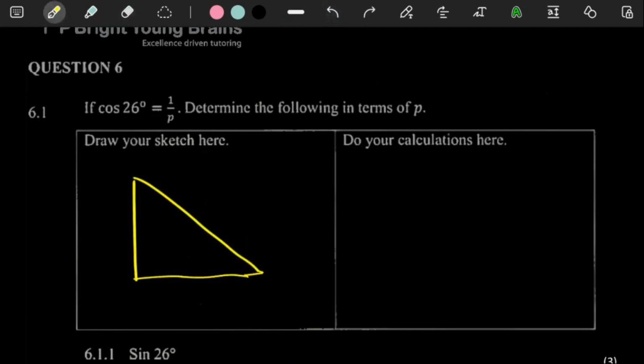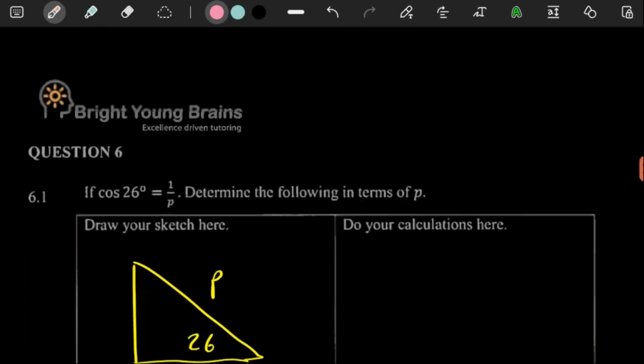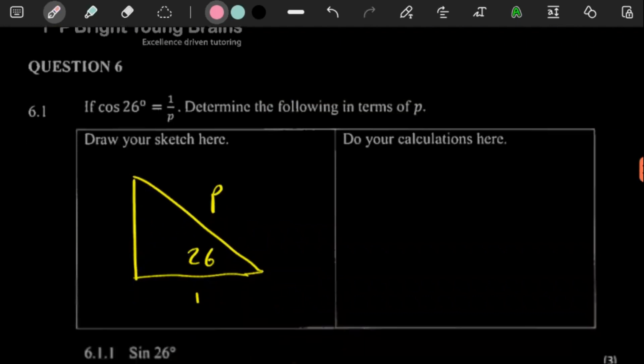It doesn't matter how you make it face, to be honest. So here now, cos is adjacent over hypotenuse. So you can put 26 over here. Adjacent would be 1, hypotenuse is p. To work out the opposite side here, you can just use Pythagoras, because remember, p squared is equal to 1 squared plus this, which you can label as y.